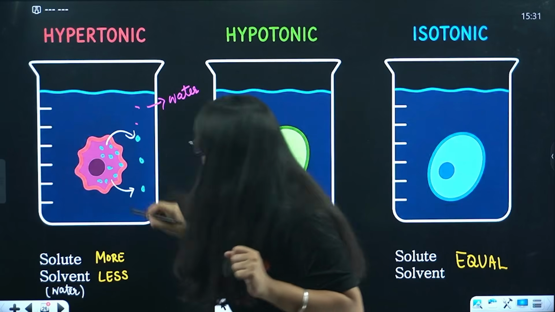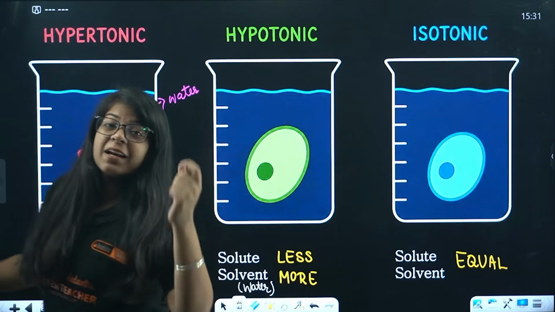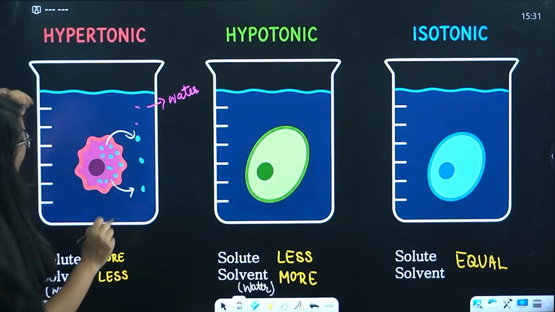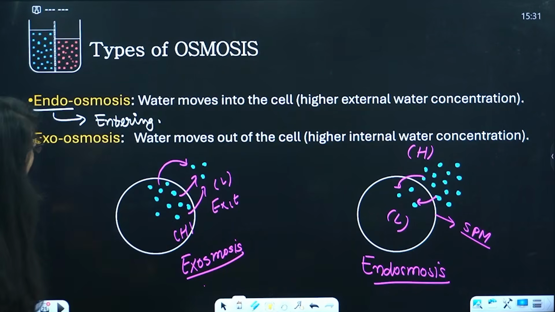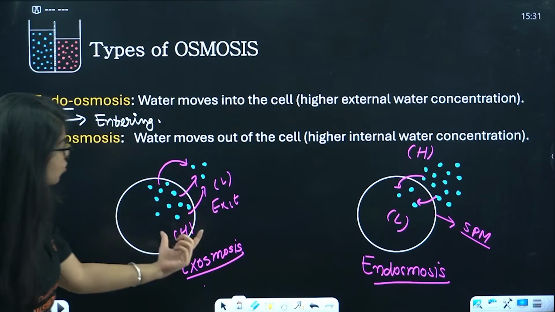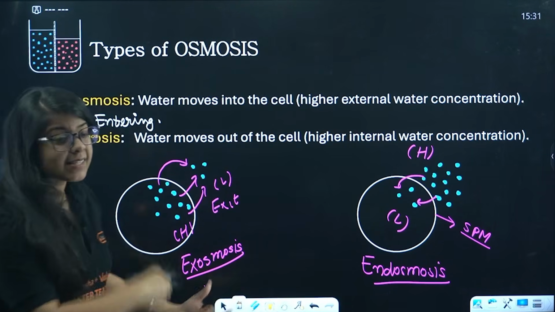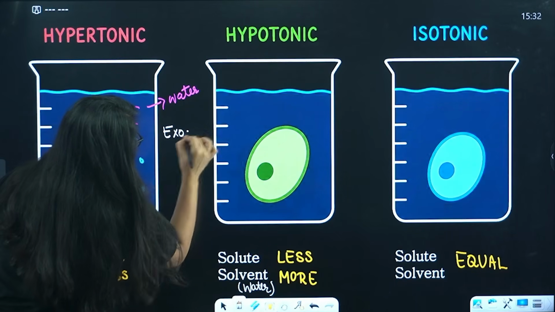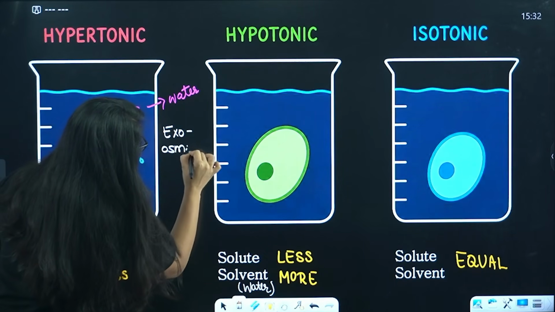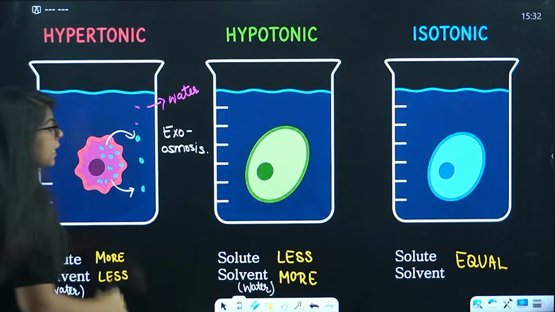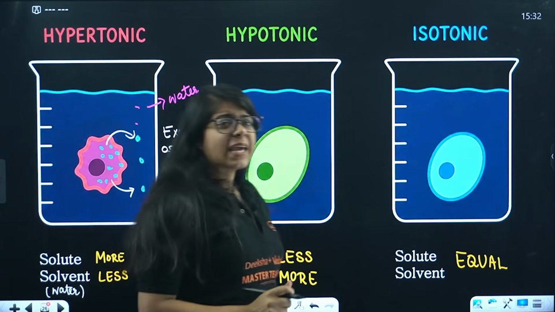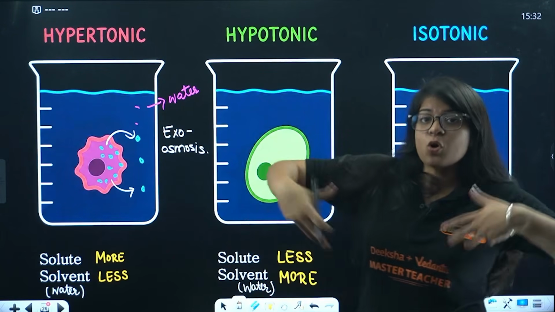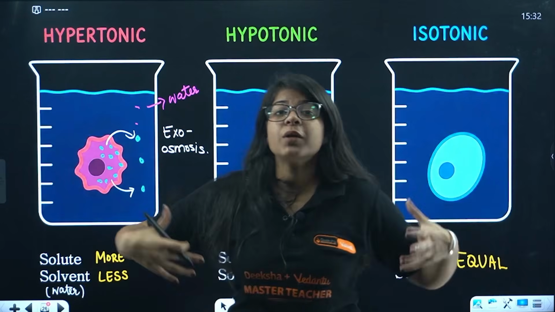When water goes from inside the cell to outside the cell, it is exiting the cell, and this is called exoosmosis. Done?